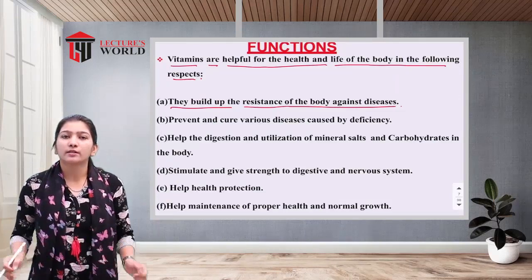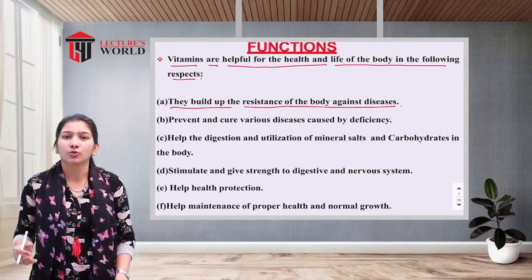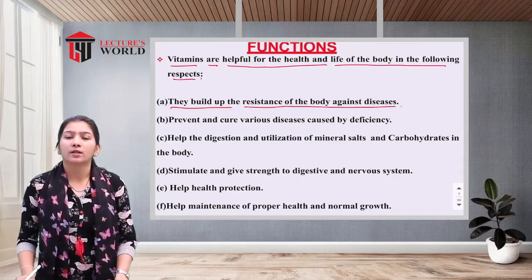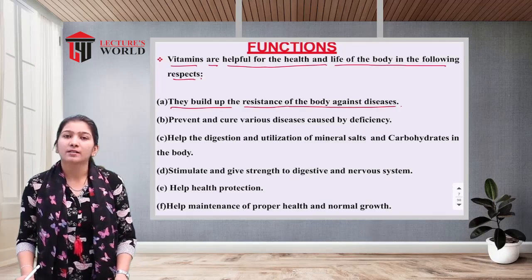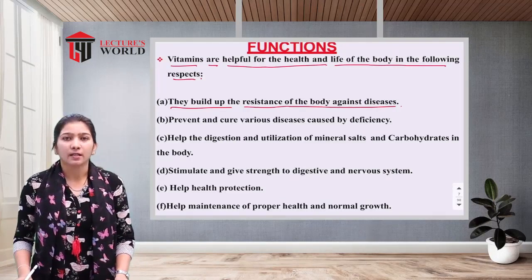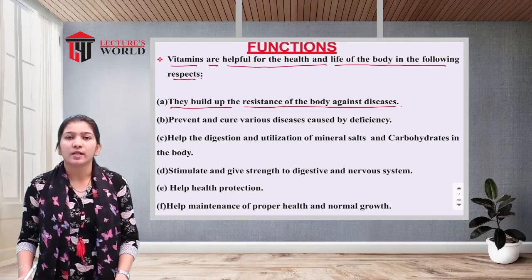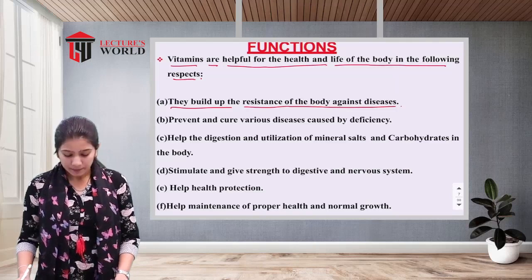Doctors suggest having juices of vitamin C foods, like lemons, oranges or other fruits rich in vitamin C. Why is it necessary to take vitamin C in this pandemic? Because an adequate amount of vitamin C strengthens our immune system, so there is less chance of getting infected by the coronavirus.